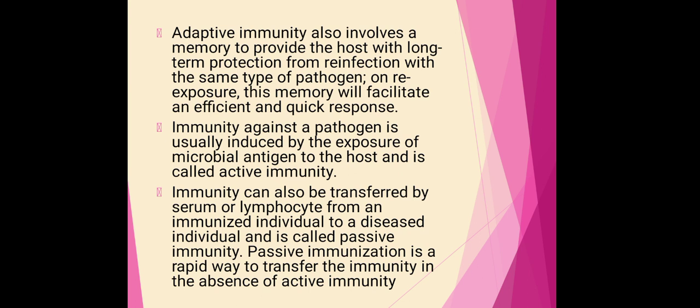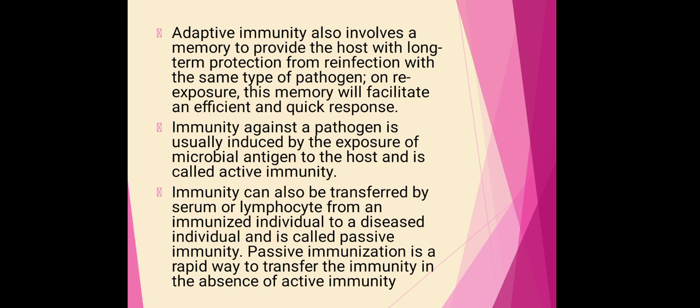But such immune responses or immunity can also be transferred by serum or lymphocytes. There is a direct transmission of serum or lymphocytes from an immunized individual to a diseased individual.